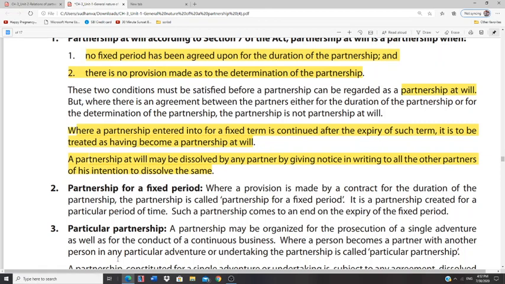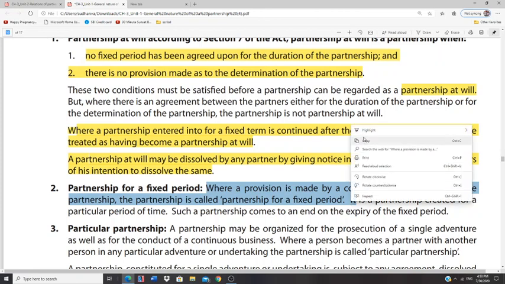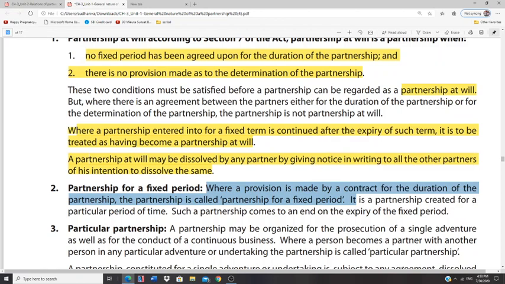The next part is partnership for a fixed period. It's quite simple. In case there is a provision made by a contract for the duration of the partnership, the partnership is called partnership for a fixed period. If there is a specific provision in the contract saying that the partnership will extend up till 5 months or 6 months, then it is called partnership for a fixed period or partnership for a fixed duration.